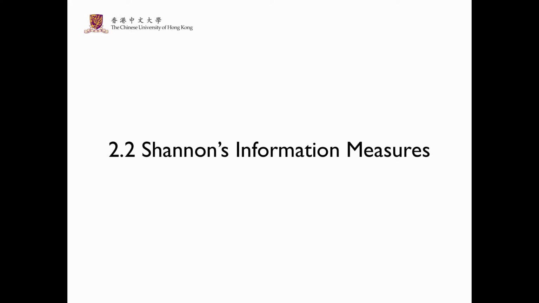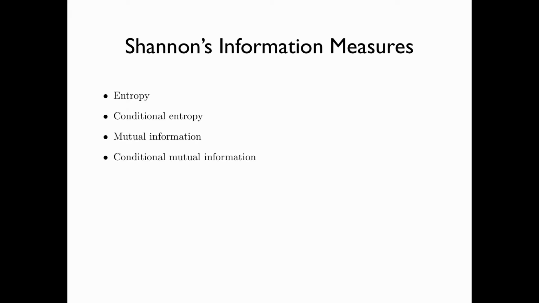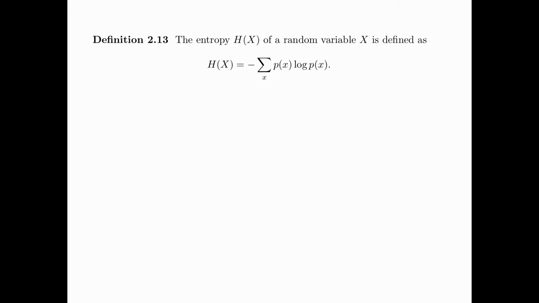Section 2.2, Shannon's Information Measures. There are four types of Shannon's information measures, namely entropy, conditional entropy, mutual information, and conditional mutual information. We will start with the definition of entropy.